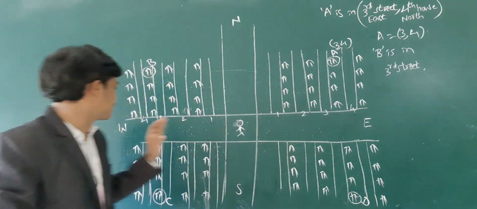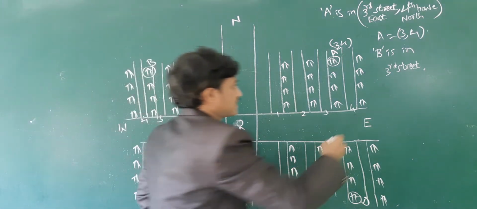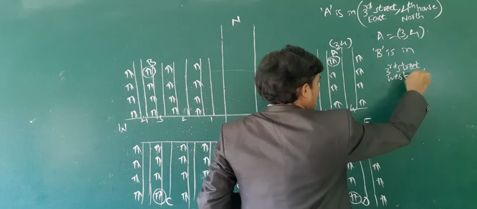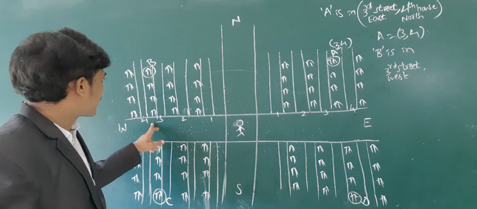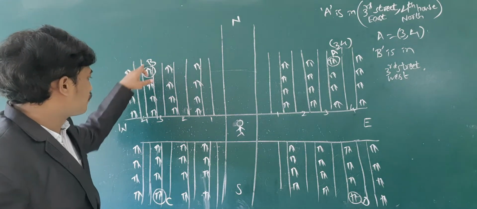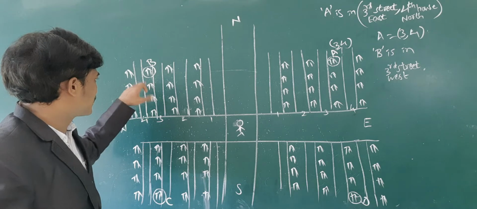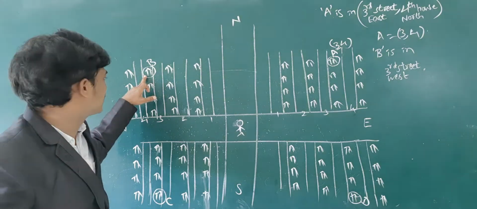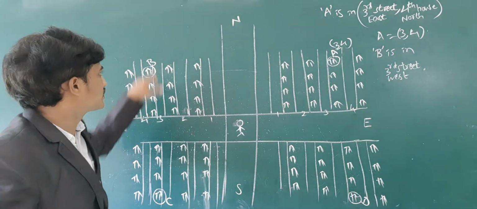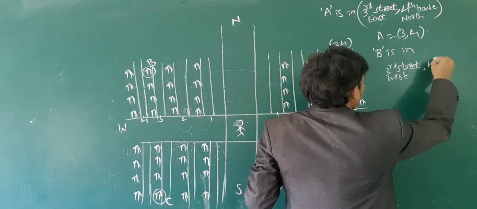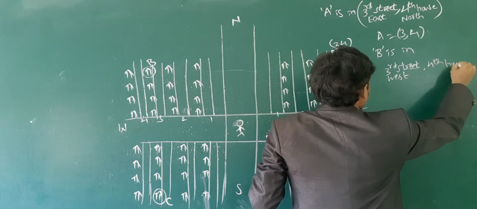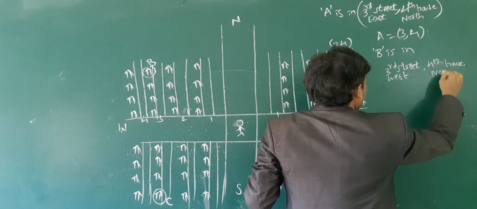It is towards the west. 3rd Street towards west. But it is the house 1, 2, 3, 4, the 4th house in 3rd Street. The 4th house towards north.